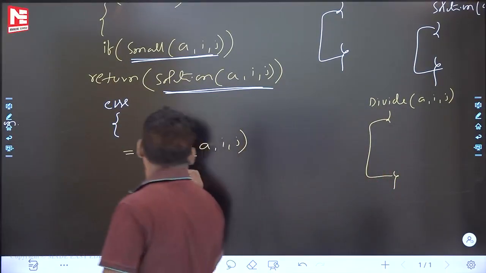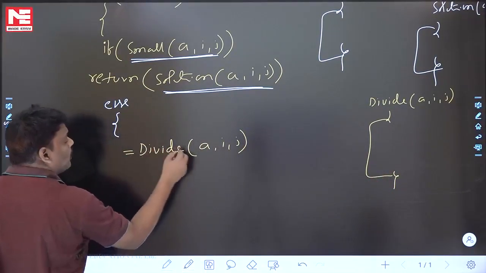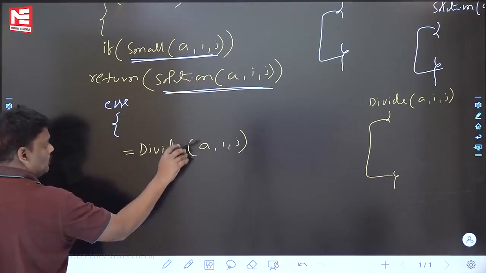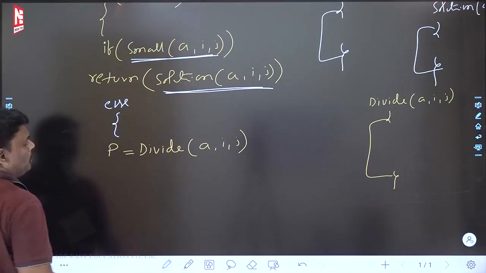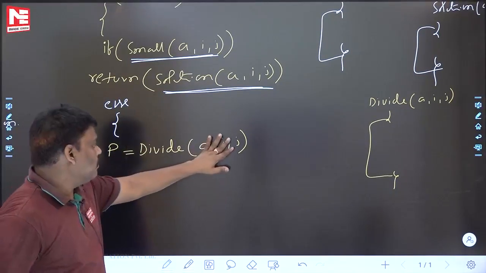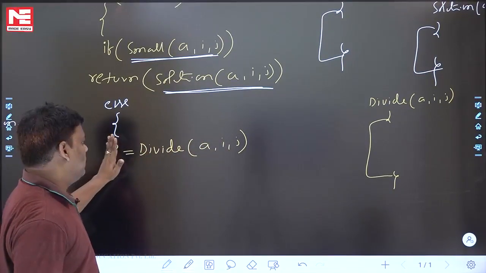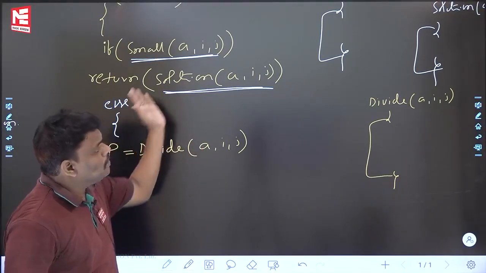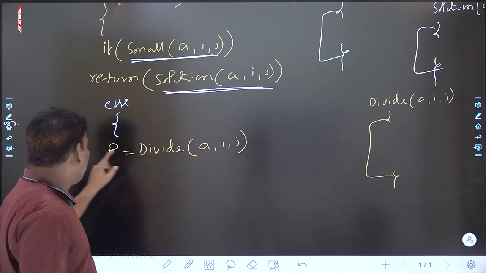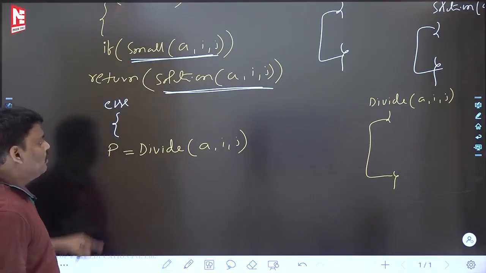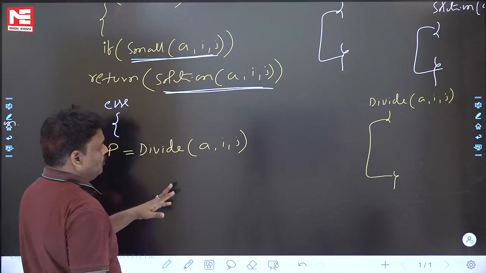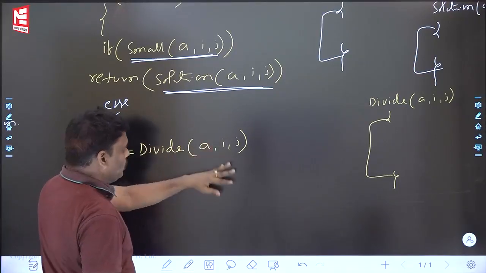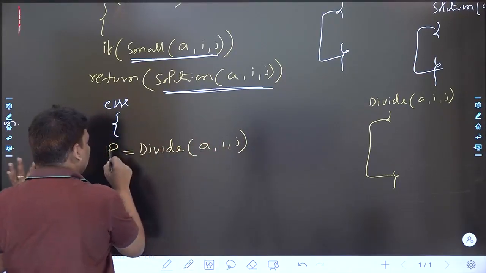Suppose I call the divide function and it finally returns P. What is the meaning? Divide this array at P. I call the divide function, it will return some number, and accordingly I will follow. Assume P. So what is I? The first element position. What is J? The last element position. Array A contains I to J. I applied the divide function, and it is returning P. Assume.